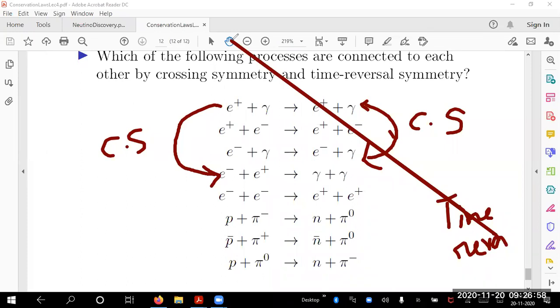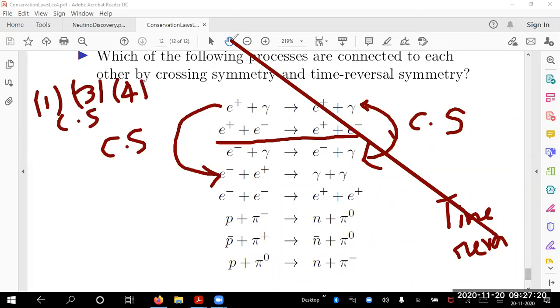All right, let us take a second process. Is the second process related to the first process by crossing symmetry or time reversal? No, ma'am, this is a separate one. So we have listed first process, second, third, fourth process. 1, 3, and 4 are related through crossing symmetry. That's what you can write, correct?